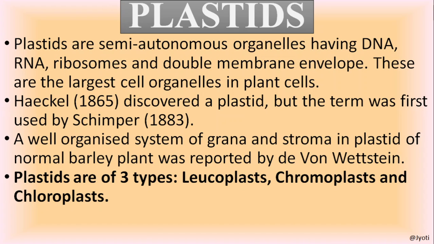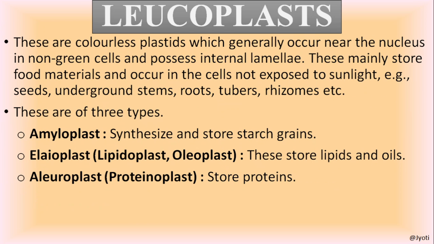The plastids are of three types: leucoplast, chromoplast and chloroplast, and this classification is made on the basis of the type of pigments present in the plastid. So the first one is leucoplast. The leucoplasts are the colorless plastids. They don't have any pigments. These are non-green cells. They are present near the nucleus and their function is to store the food materials.